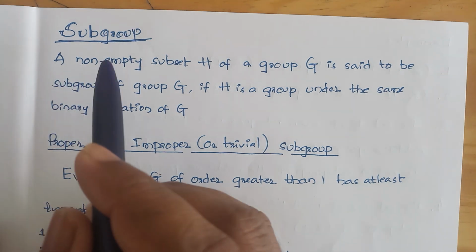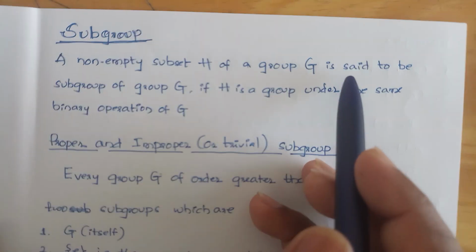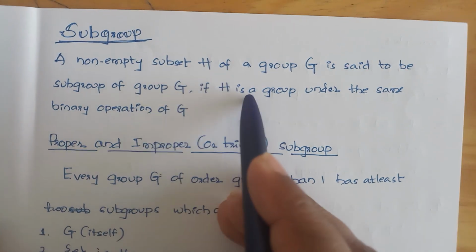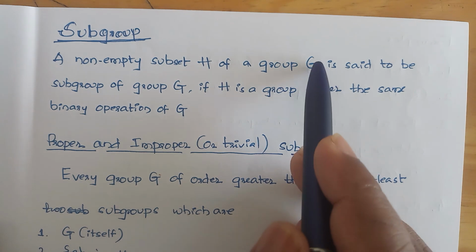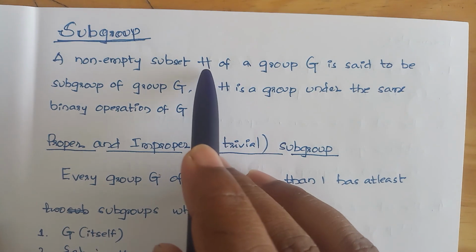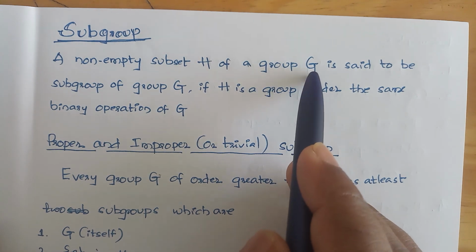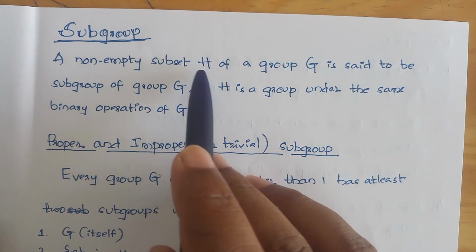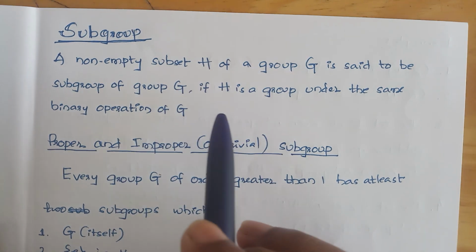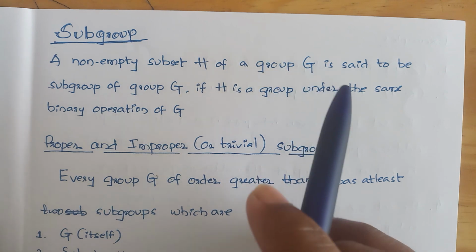First we see the meaning of this. A non-empty subset H of a group G is said to be a subgroup of G if H is a group under the same binary operation of G. So here G is a group, and we have to see whether H becomes a group or not. If H becomes a group, then we say H is the subgroup of G.